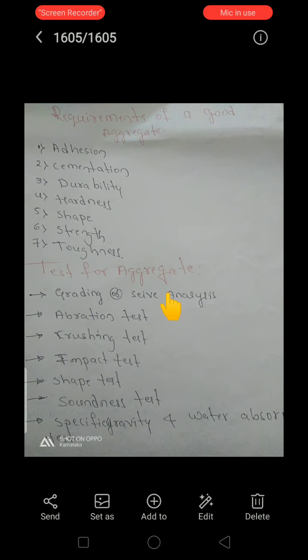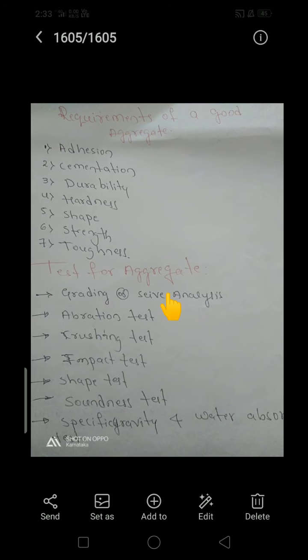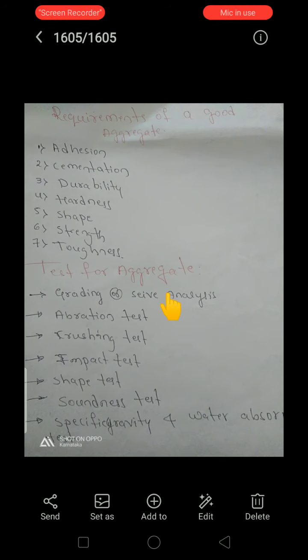Next one is the strength. The aggregate should be sufficiently strong to withstand the stresses developed due to the wheel loads of the traffic. This property is especially desirable for the road aggregates which are to be used in the top layer of the pavements. Next one is the toughness. The toughness of an aggregate is that property which enables the aggregate to resist fracture when struck with a hammer, and it is necessary in road metal to withstand the impact blow caused by traffic.